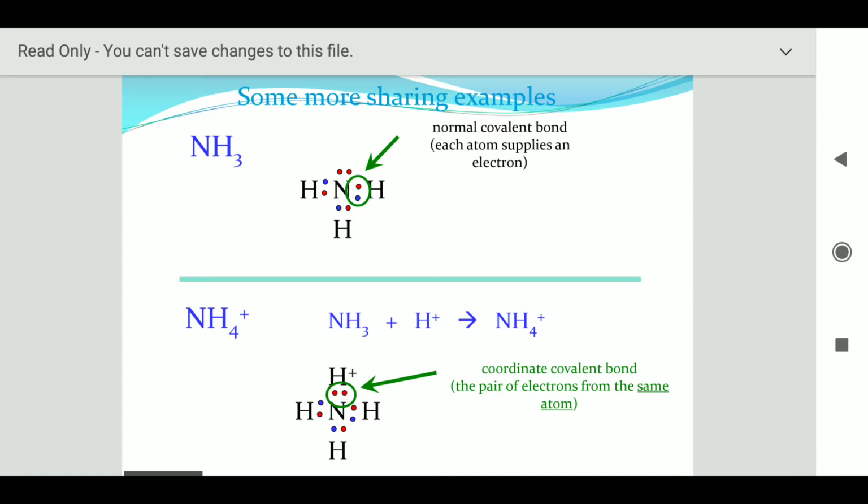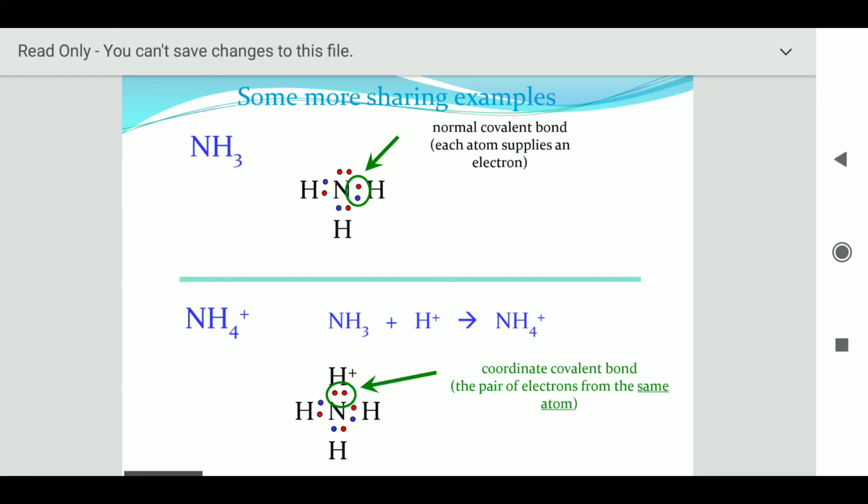Here there is a normal covalent bond, each atom supplies an electron. जैसे कि हम N और H में देख सकते हैं, H is having only 1 electron because its atomic number is 1. Nitrogen is having 5 electrons, so it will share its electrons, and hence overall there is an octet completion. If we talk about hydrogen, you can see there are 2 electrons. Now it becomes stable because the number of electrons becomes 2, its octet gets completed.